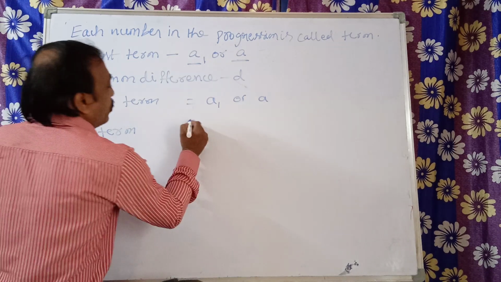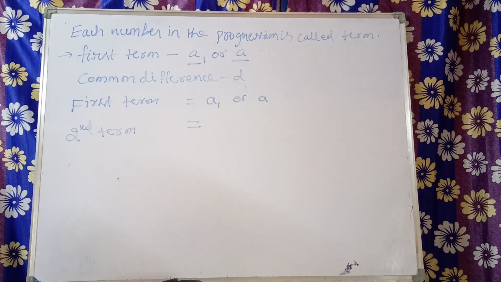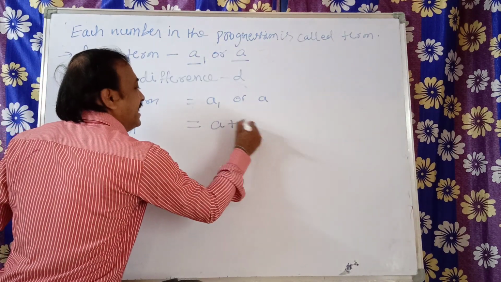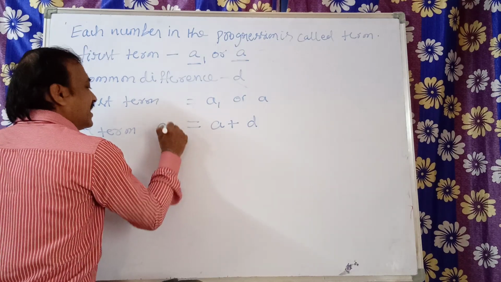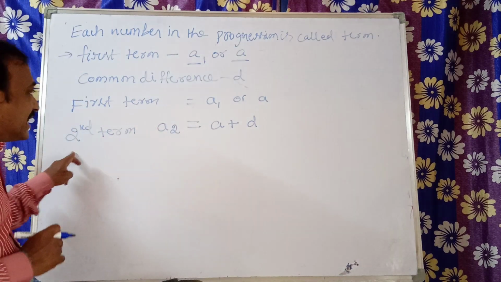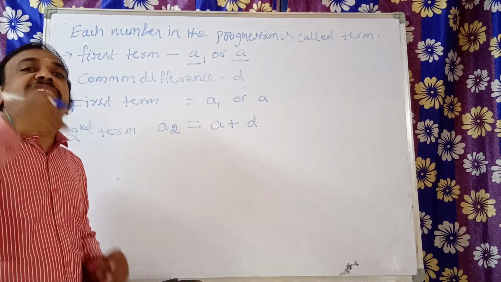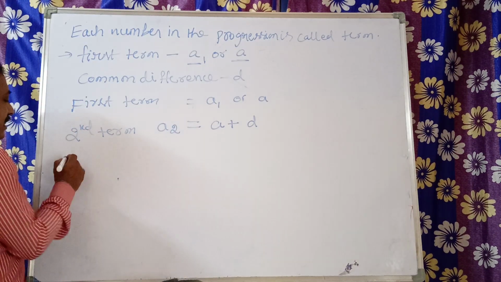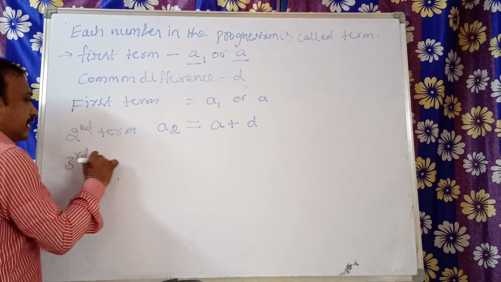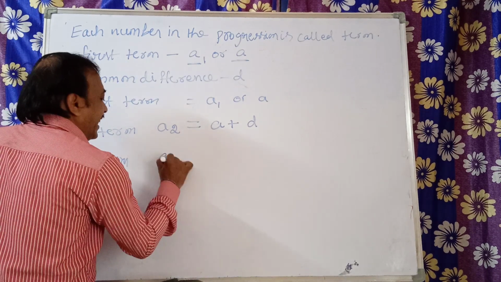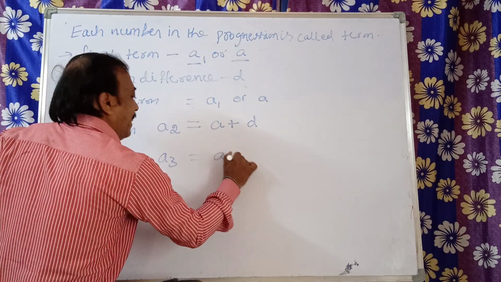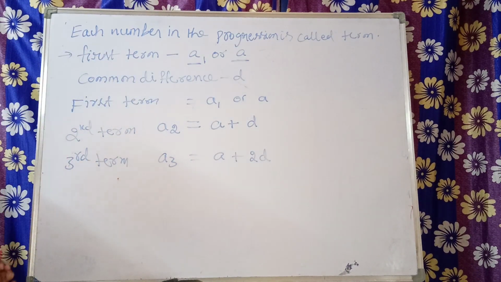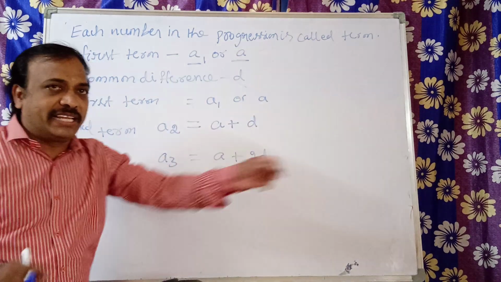is equal to, to get the second term, what are we doing? We are adding the common difference. That is A plus D. So this is A2. Second term means in the sequence the one in the second place, that is A plus D. Third term A3 is called A plus 2D. How is it 2D? I will explain with the example.